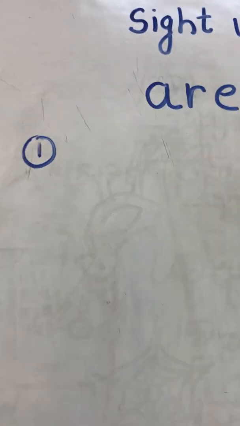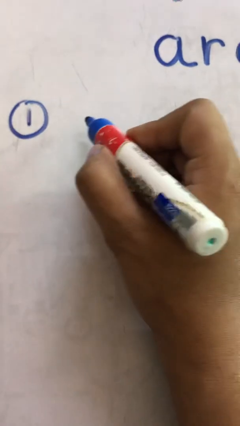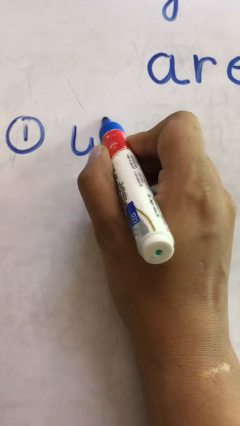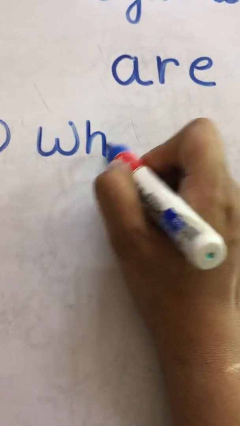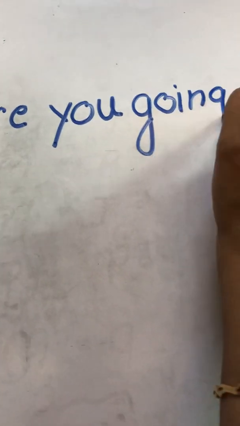Okay, so number 1 is: Where are you going? Where are you going?